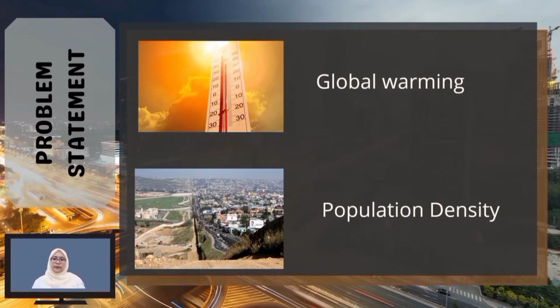Next is the problem statement. Global warming has now become worse, so the high temperature triggered an increase in ozone. The second problem statement is population density. When there are job opportunities in an industrial area, the population of that area increases, so it can produce many pollutants.